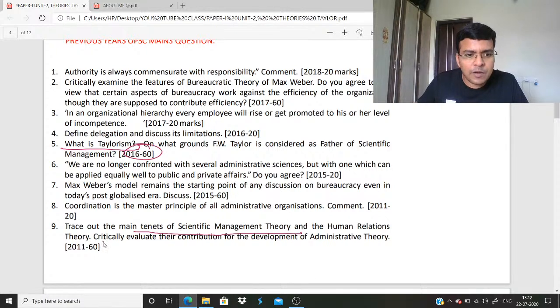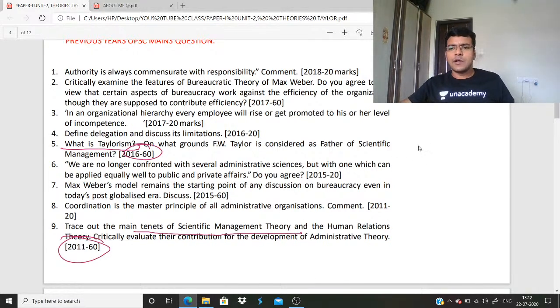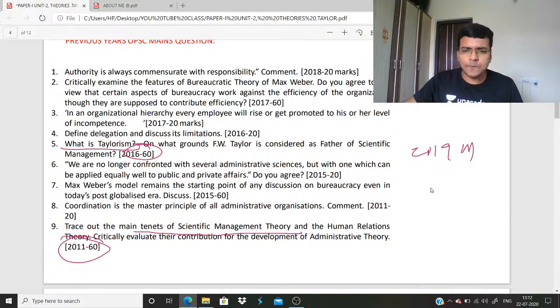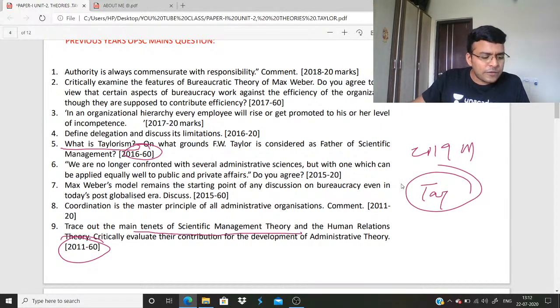So you will get 2 60 markers. And I assume in the 2019 mains, OPSC will ask a question on Taylor. Manu, watch the free classes on the Unacademy app. 2 questions on Taylor already asked, so it is very important.